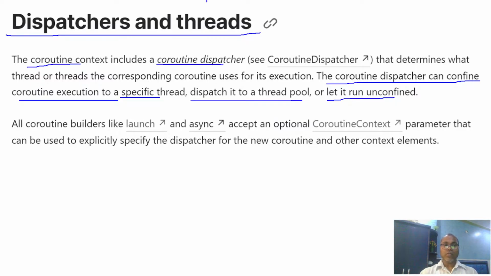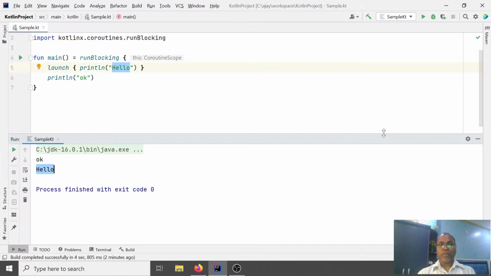All the coroutine builders, as we discussed last time about launch, take as an example launch or async, accept one optional parameter known as a coroutine context.